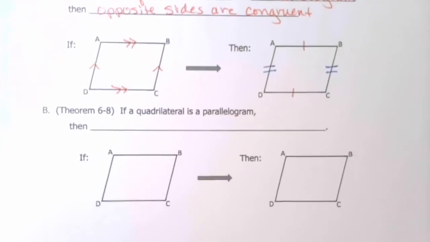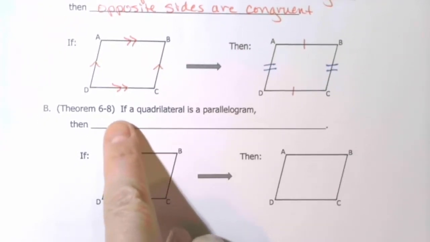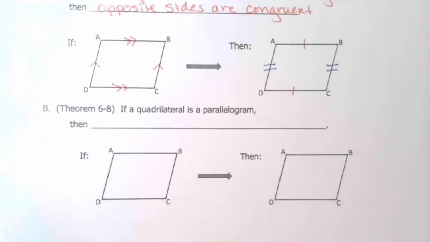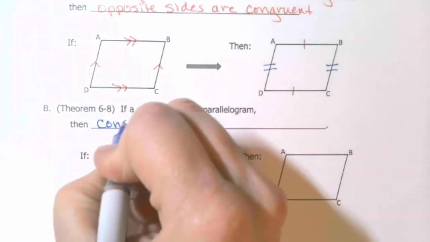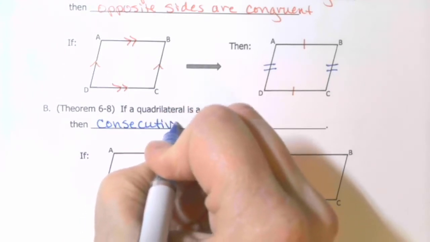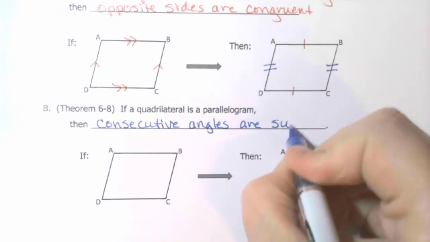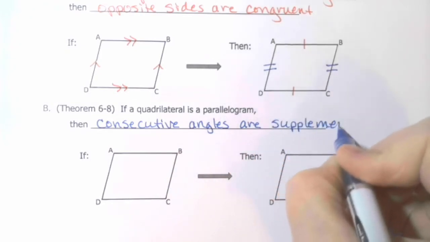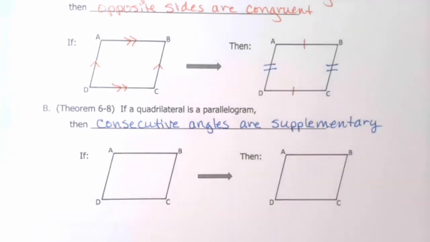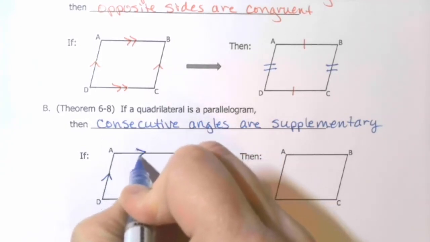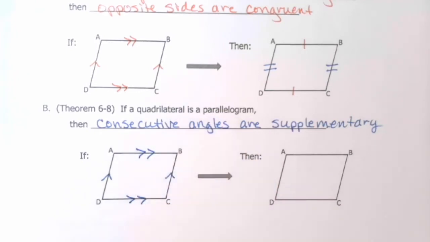All right, Theorem 6-8. It starts out, if a quadrilateral is a parallelogram, then consecutive angles are supplementary. Consecutive angles are supplementary. Okay, so here's our if. We start with a parallelogram. So AD and BC are parallel. AB and DC are parallel.